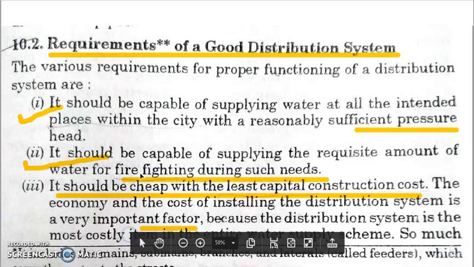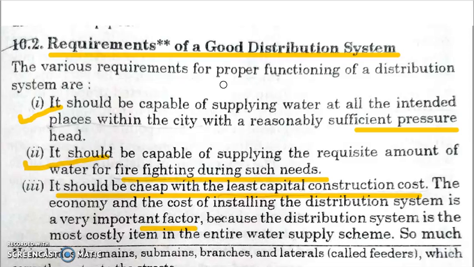Now first thing is, what are the requirements of a good distribution system? For the proper functioning of a distribution system, it needs to have certain requirements. Now first one is, it should be capable of supplying water at all the places within the city with a reasonable and sufficient pressure head. So a good amount of pressure should be available at all the points in the entire city. That is the first requirement.